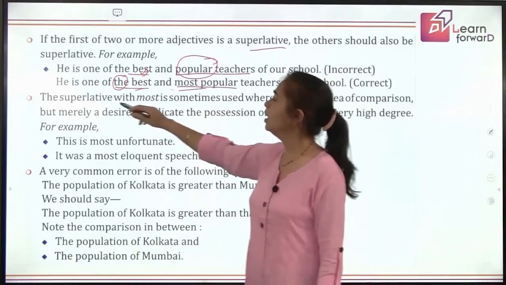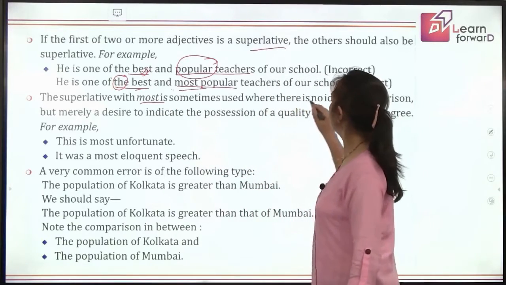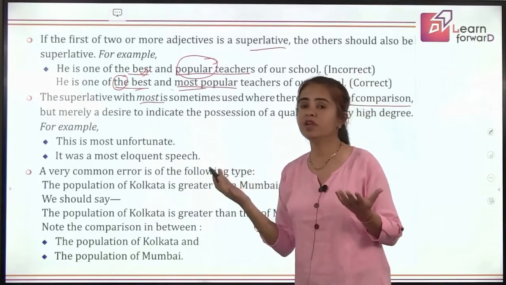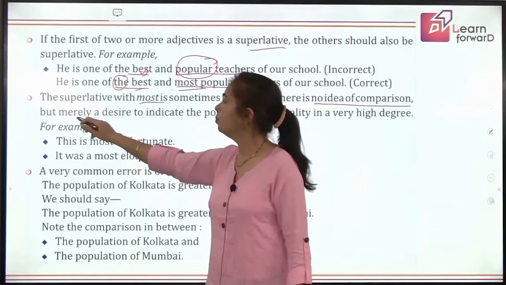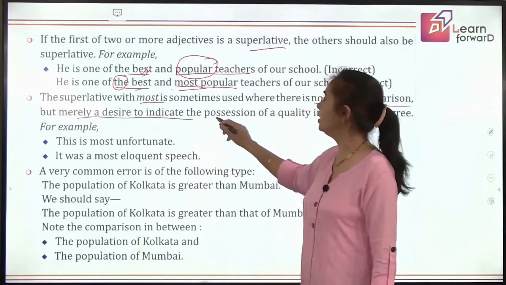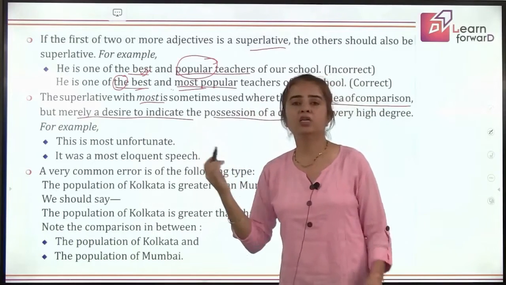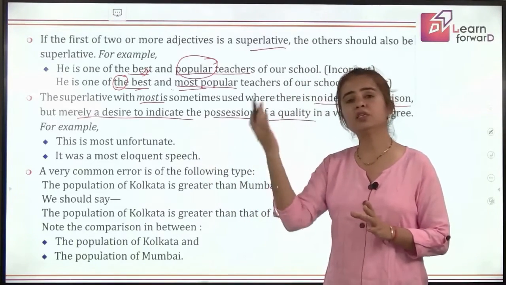Coming to next, the superlative degree with most. It is sometimes used where there is no idea of comparison, like most. We are telling most, but we are not doing any comparison there, but just merely a desire to indicate the possession of a quality is very high. So sometimes by saying most, we do not mean it is the superlative degree.